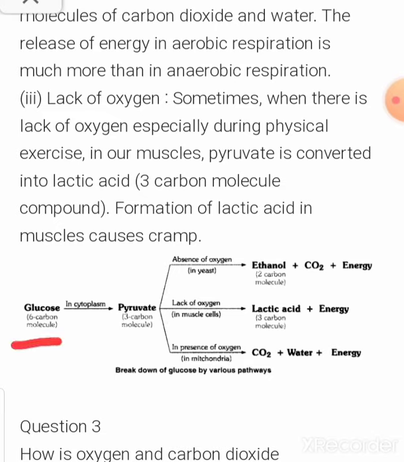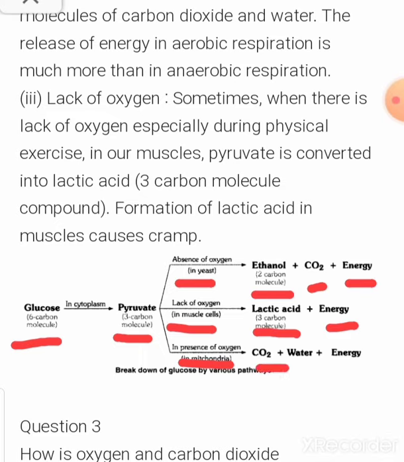reactions are given. See, first glucose in the cytoplasm is converted into pyruvate, and after this pyruvate, comes absence of oxygen, lack of oxygen and presence of oxygen. If there is absence of oxygen, what will the product be? Ethanol, carbon dioxide and energy. And if it is the lack of oxygen, what will the product be? Lactic acid and energy. And if it is in the presence of oxygen, then the products are carbon dioxide, water and energy. So these are the products of the breakdown of glucose.